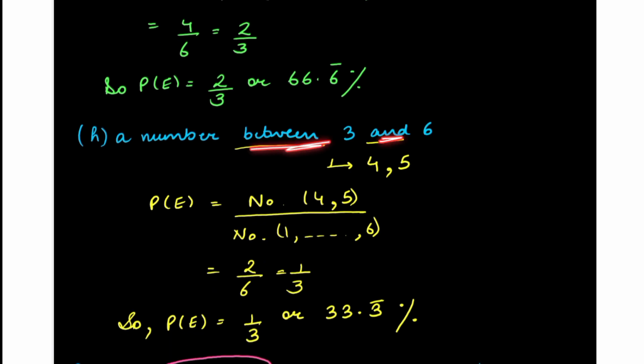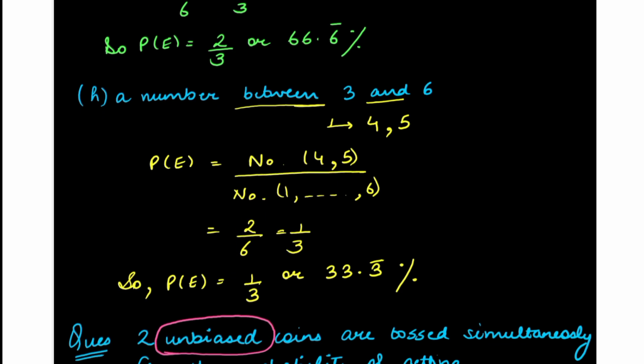A number between 3 and 6. Between, so we will not include 3 and 6. We will include the numbers in between them, that is 4 and 5. So favorable outcomes 2 and total number of possible outcomes 6. So the probability is 1 by 3.